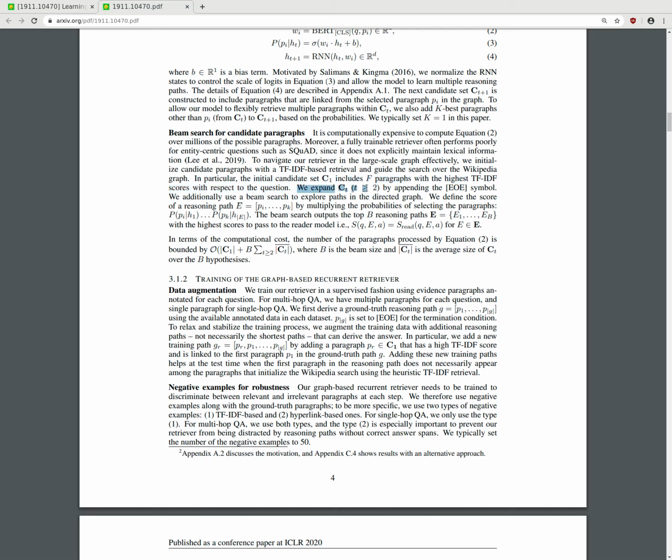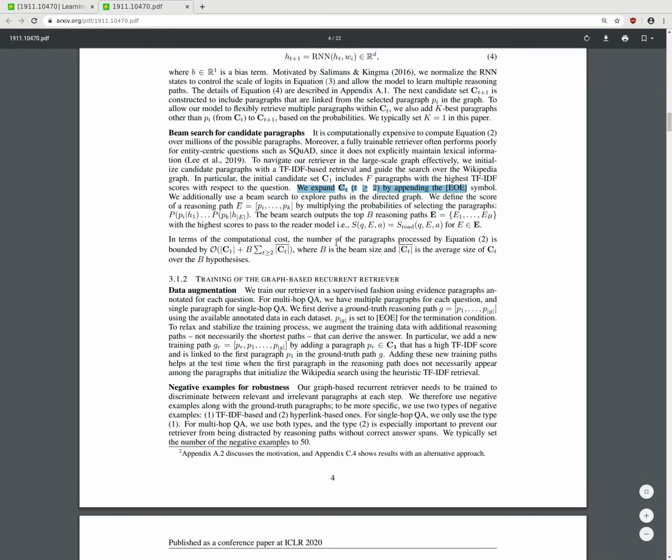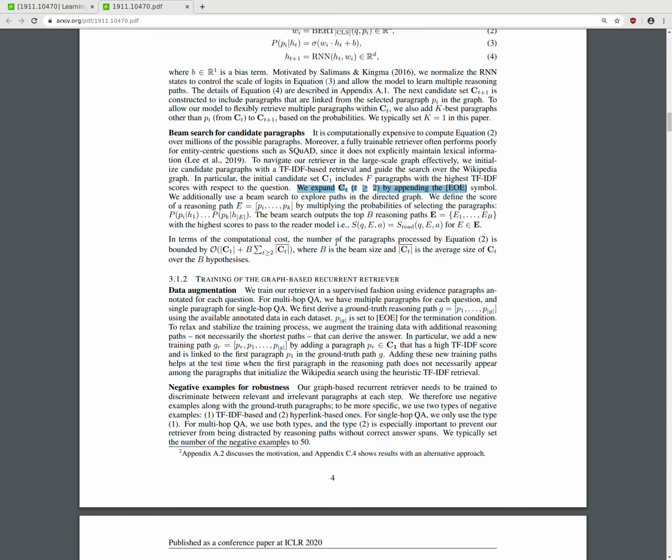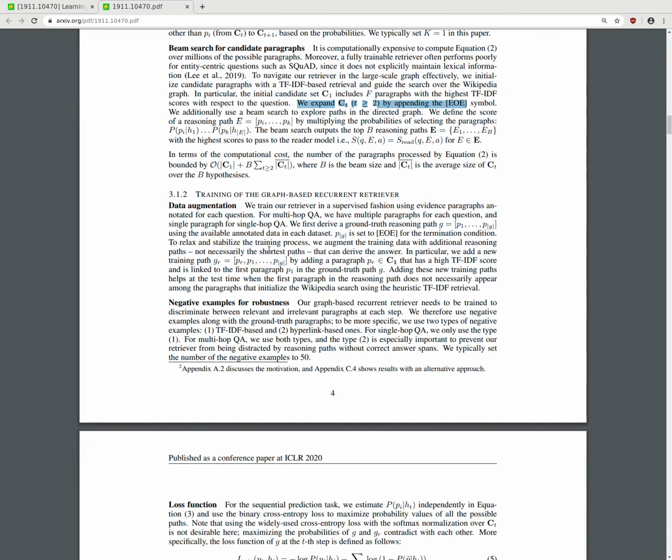We expand C_t by appending the end-of-evidence symbol. We then use beam search to explore paths in the directed graph. We define the score of the reasoning path p_1 to p_k by multiplying the probabilities of selecting the paragraphs. The beam search outputs the top B reasoning paths with the highest scores to pass to the reader model.